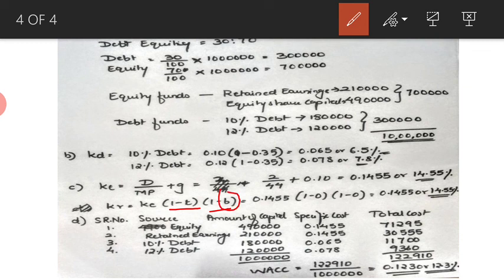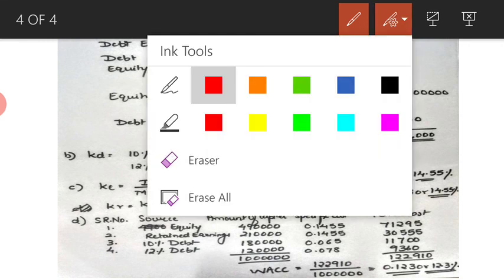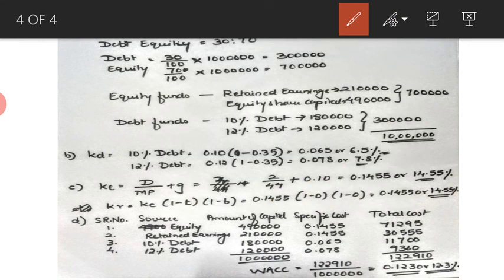B represents brokerage, if you remember, right? So B is not given. So what would be your Kr? It is 0.1455, that is cost of equity, into 1 minus 0, because T is not given. So 0, we assume it as 0, and brokerage is also not given. So we assume it as 0 again. So 1 minus 0 is 1, 1 minus 0 is 1.